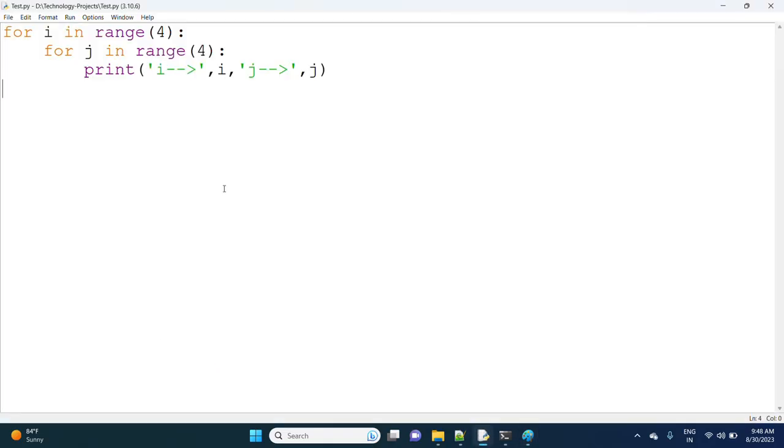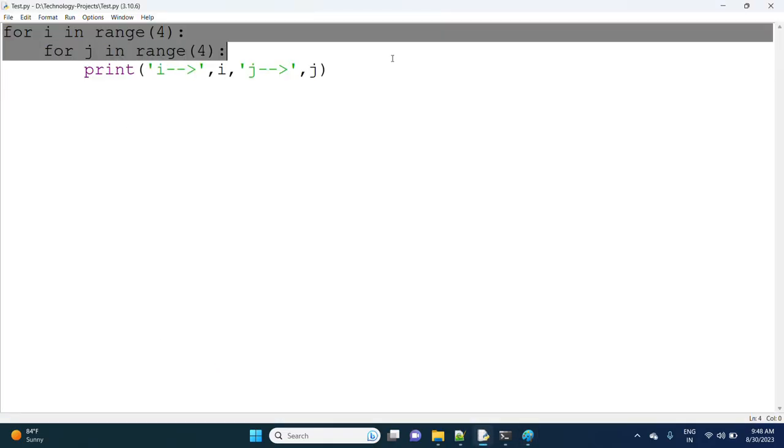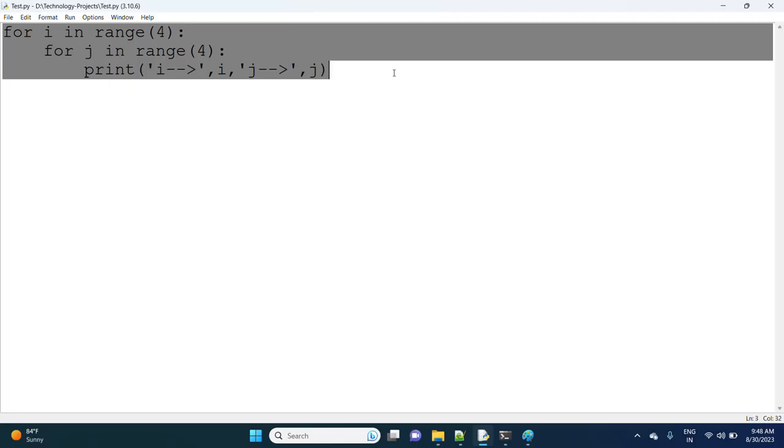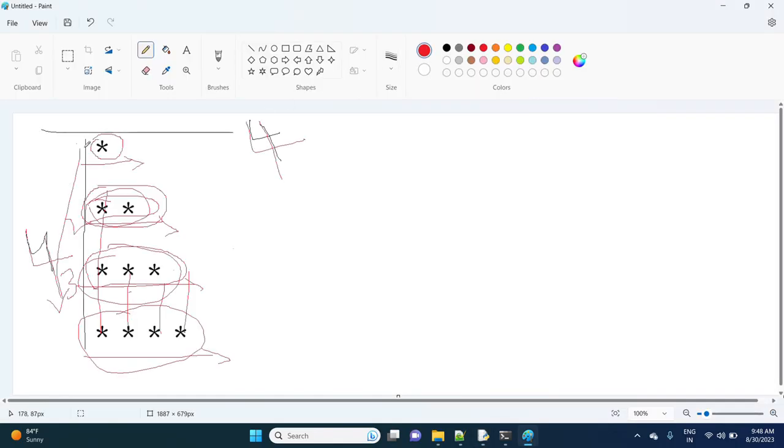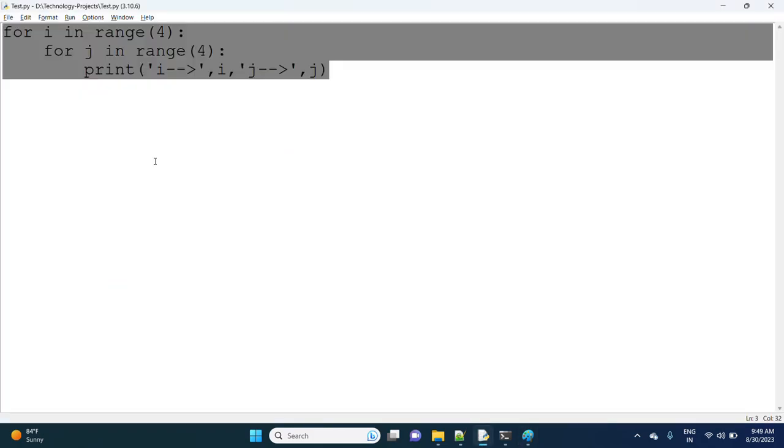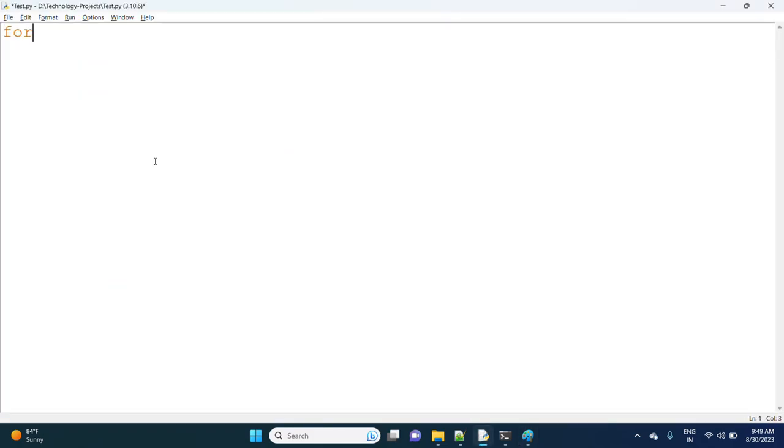See, observe here how I am writing. First, how many rows? Four rows, right? So our target is four rows: for i in range of four. For i in range of four, this is nothing but row. i is nothing but row.